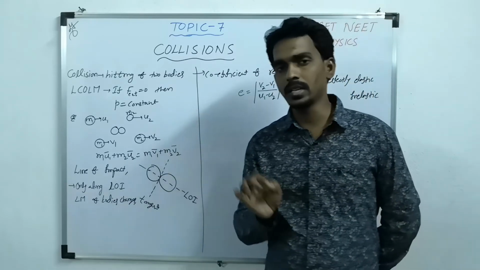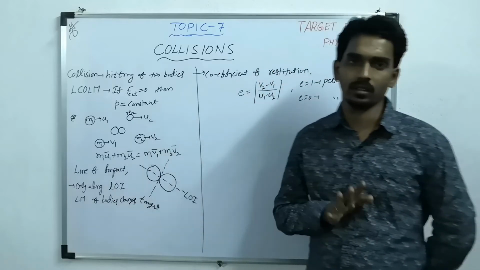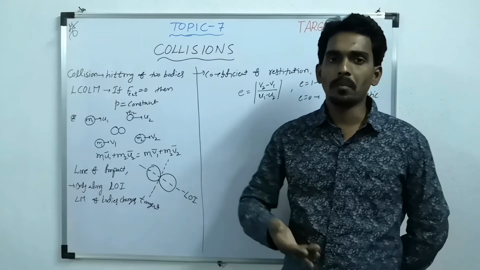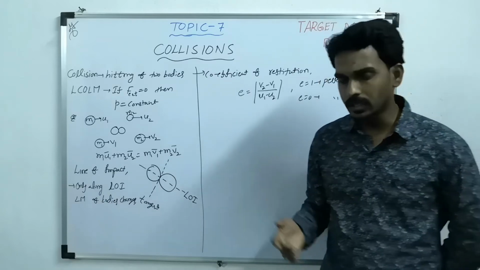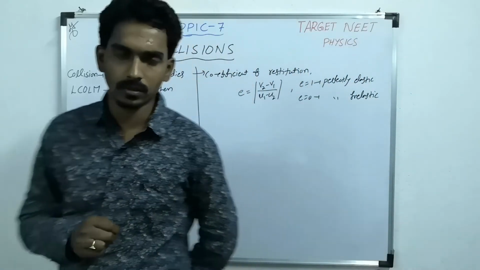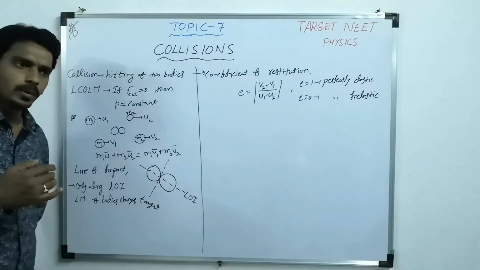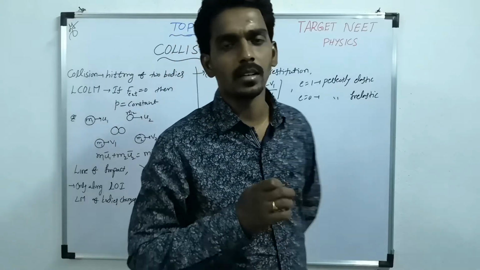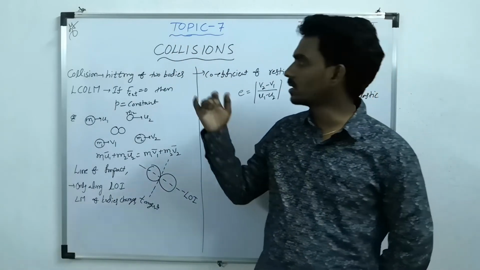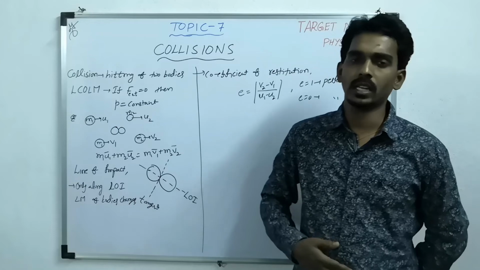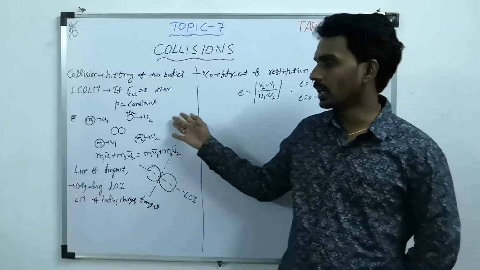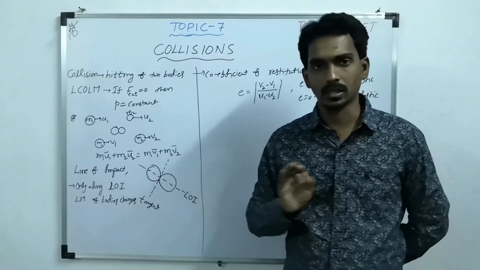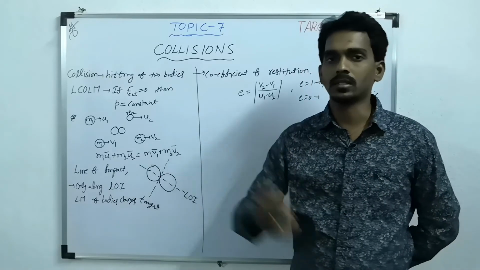That's why linear momentum remains conserved. Linear momentum is always conserved in any type of collision. But the kinetic energy may or may not be conserved. Depending on that, we divide collisions into two types. If the kinetic energy is conserved, then the collision is called elastic collision. If the kinetic energy is not conserved, then it is an inelastic collision. The final conclusion is that for every collision linear momentum must be conserved, but kinetic energy may or may not be conserved.